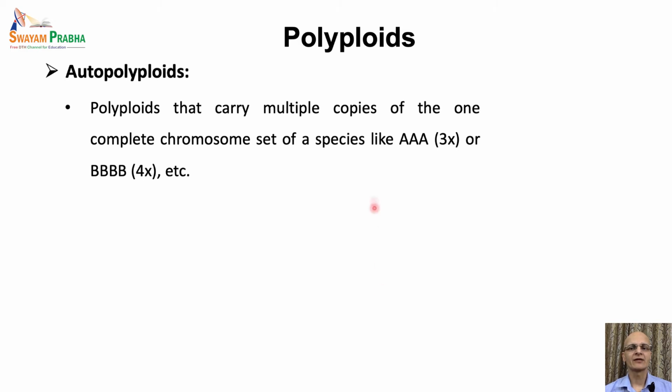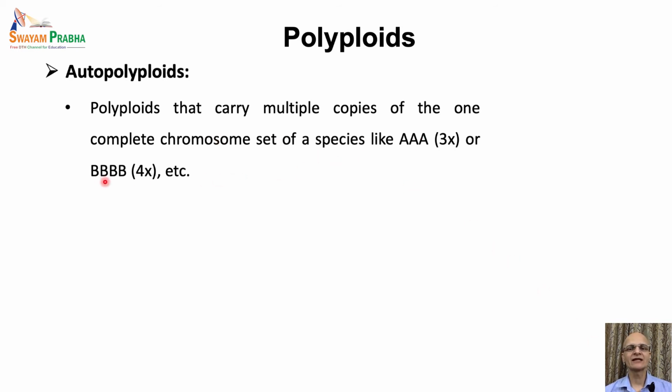Polyploids that carry multiple copies of one complete chromosome set of a species are called autopolyploids or autoploids, and the phenomenon is called autoploidy or autopolyploidy. That means all the copies of the genome are similar to each other, like the AAA configuration. That means there are 3 copies of the A genome and it is a triploid.